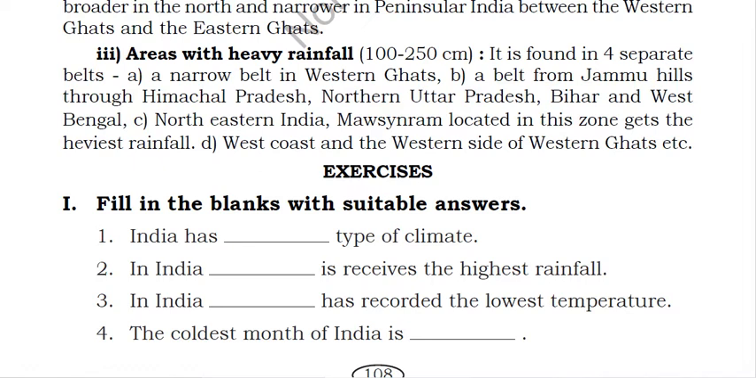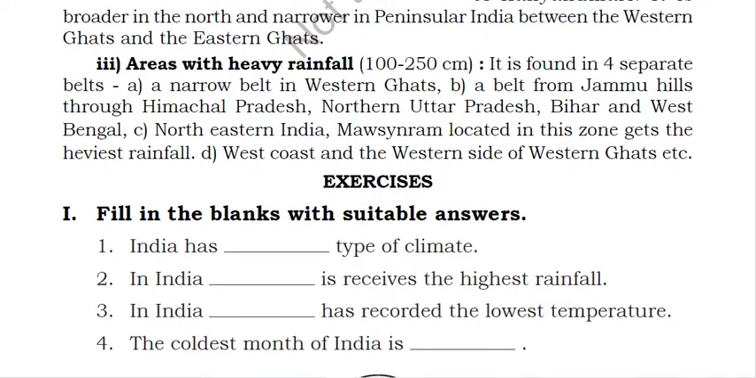Third, in India, dash has recorded the lowest temperature. So which particular area has recorded the lowest temperature? We have read Dras, D-R-A-S. Dras is the name of that place. And the fourth one: the coldest month of India is January. Okay. So through this we have finished the fill in the blanks.